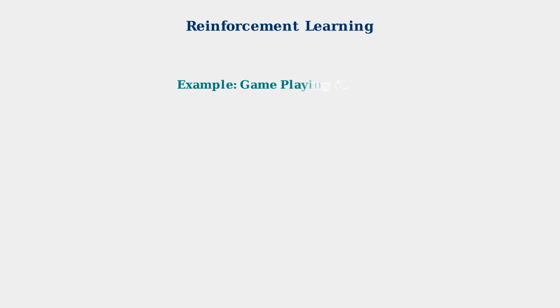Reinforcement learning is like training a pet with rewards and punishments. An agent learns to make decisions in an environment by trying different actions and receiving feedback in the form of rewards or penalties. Game playing is a classic example.